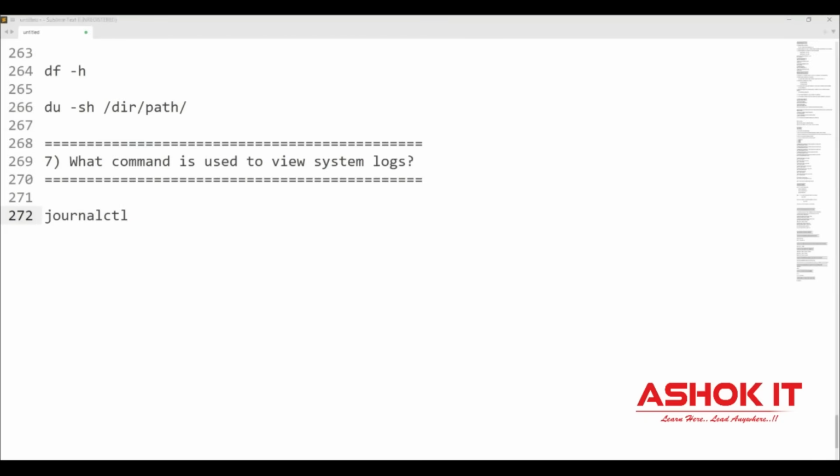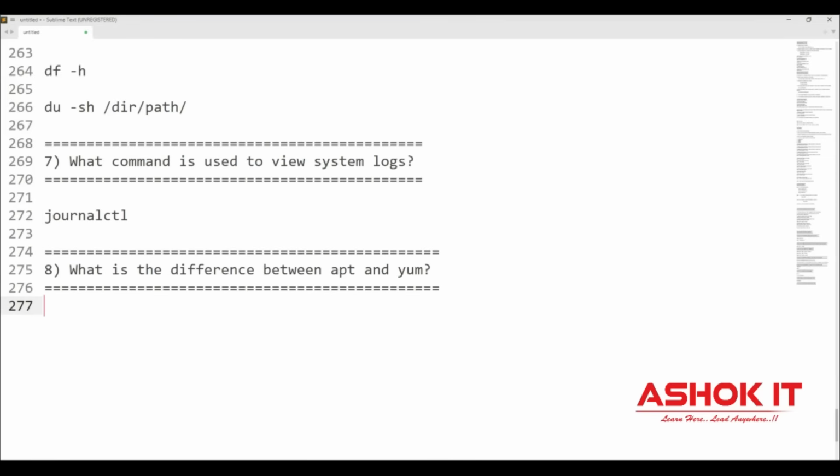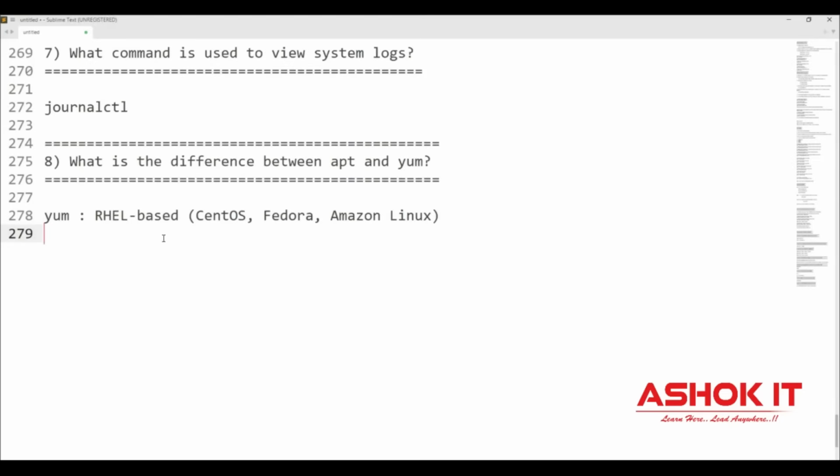And the next one, what is the difference between apt and yum? apt and yum both are package managers in Linux. yum is a package manager that works for RHEL based operating systems like CentOS, Fedora, Amazon Linux. For these machines, we will use the yum package manager. If you are working with Debian based operating systems like Ubuntu, then we will use the apt package manager. These are used to manage software installation in the Linux machine.